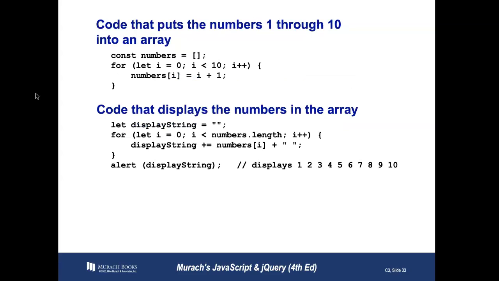So this is an example of code that will put numbers 1 through 10 into an array. I've declared an array called numbers, and now I'm looping from 0 to 9 because we're going while i is less than 10. And I'm putting the i as the index of the numbers array and adding 1 to i every single time.